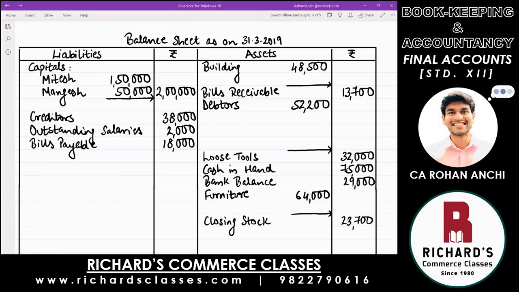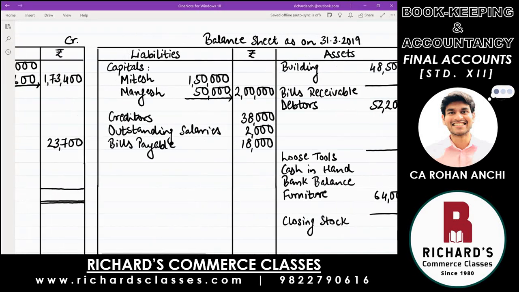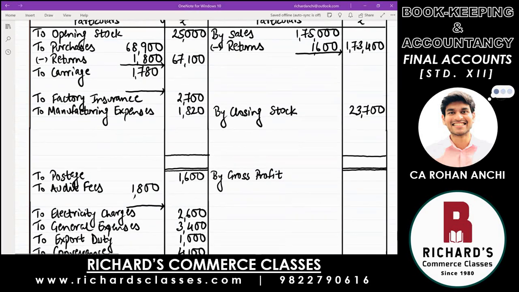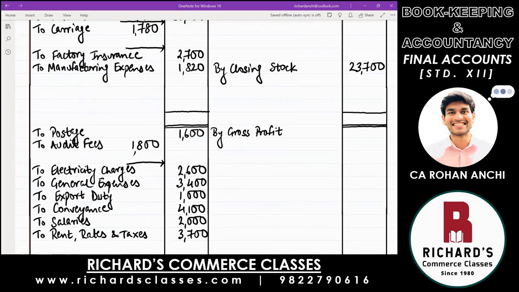So closing stock, done. Next, point number 4 is outstanding expense, also a regular adjustment. Outstanding means you have not yet paid those expenses, which means they are recorded less. For this year, you have not completely recorded those expenses. Now let's record. So outstanding is always to be added to those particular expenses. The first one, they are talking about audit fees, which is in profit and loss account, right there, plus outstanding.